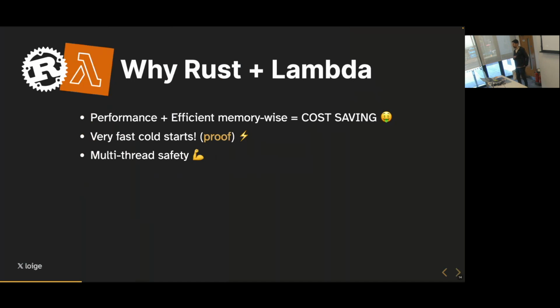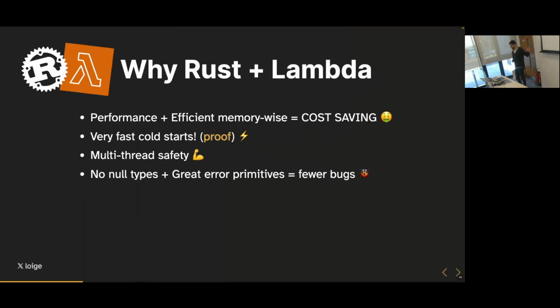Now, multi-thread safety is another great feature of Rust. To be honest, this is not the main one because generally you don't end up writing a lot of multi-threaded code in Lambda. But if you ever need to do that, the language itself is going to help you to make sure that you don't do the common mistakes that you can do when you write multi-threaded code.